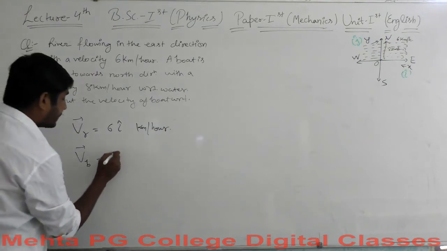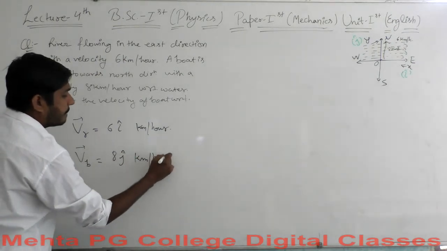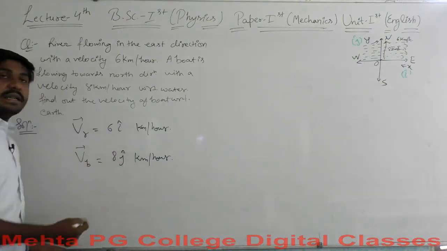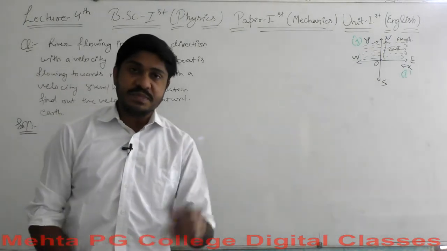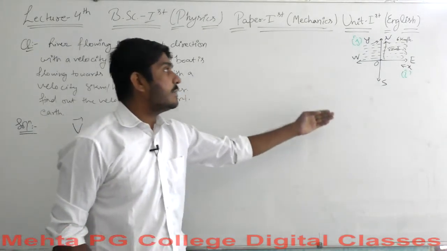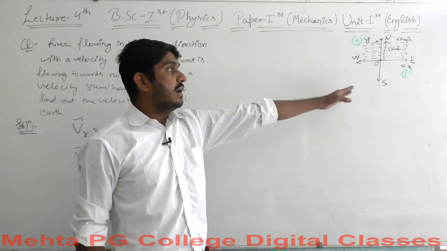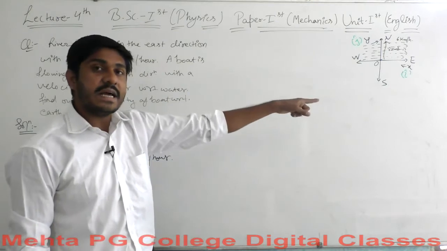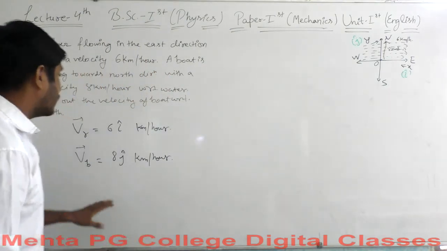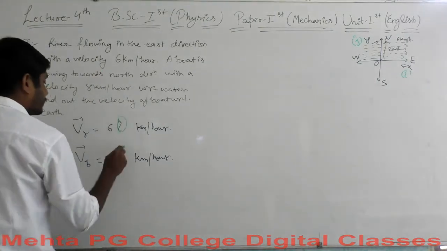This is 8 J cap kilometer per hour. You remember why I wrote I cap here and J cap here? The I cap represents the positive east direction and the J cap represents the positive y direction. So these are the unit vector associated with the east direction and the unit vector associated with the northward direction. That's why I wrote the I cap and the J cap.